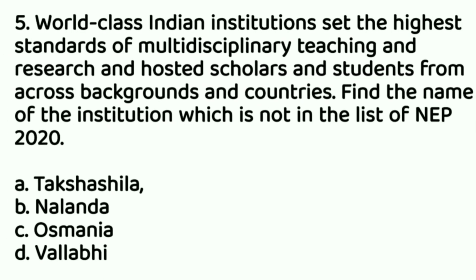Then, world-class Indian institutions set the highest standard of multidisciplinary teaching and research and hosted scholars and students from across backgrounds and countries. Find the name of the institution which is not in the list of NEP. NEP 2020 has mentioned some prestigious Indian institutions in history which offered multidisciplinary teaching, and people came from all over the world. Out of the following, which is not in the list? Takshila, Nalanda, and Vallabhi are in the list. Only Osmania, which is comparatively newer, is not in the list. So option C, Osmania.